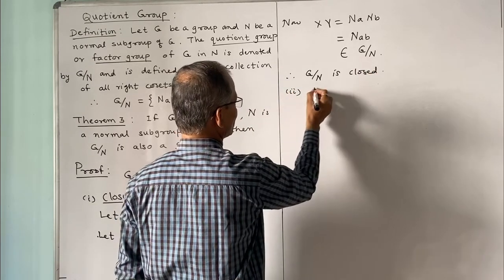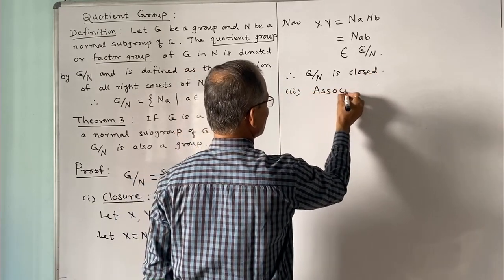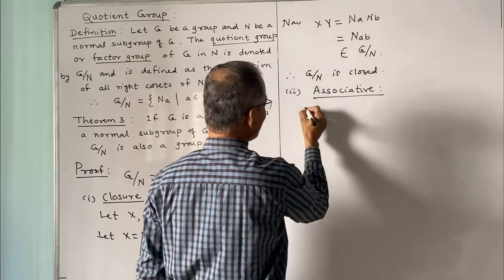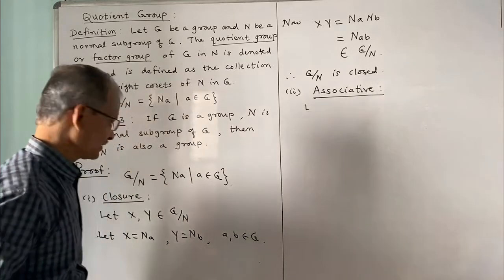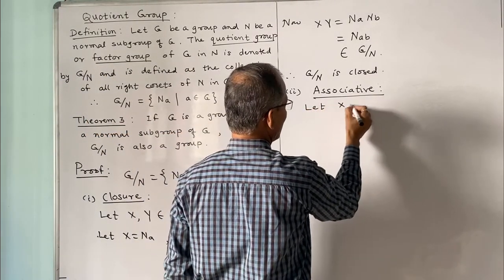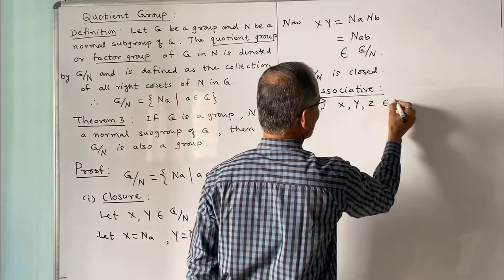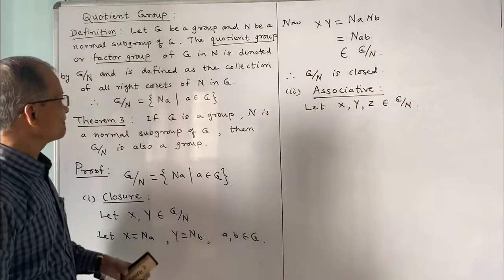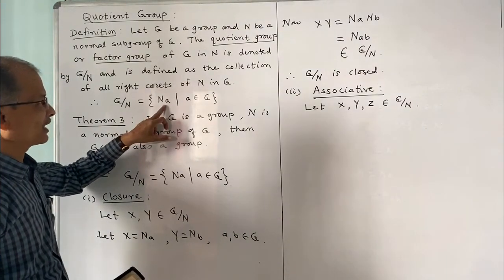Now second, associative. To verify associative law, we will consider let x, y, z belong to G by N, three elements. Let x, y, z belong to this quotient group G by N. And further, the element of G by N is a right coset.